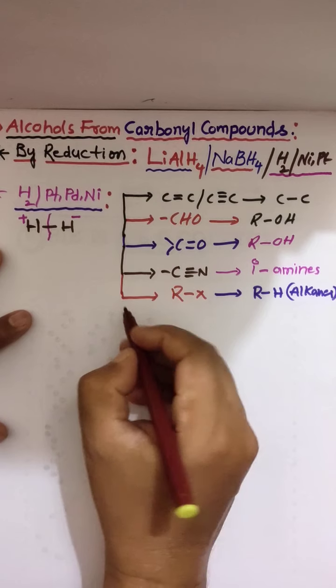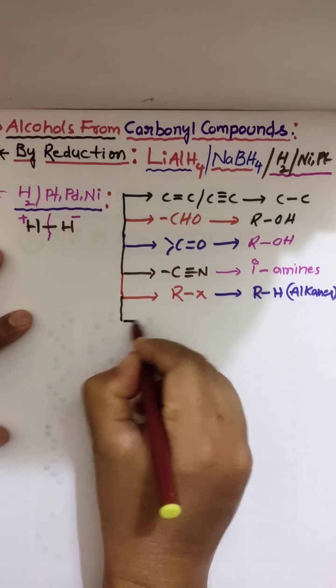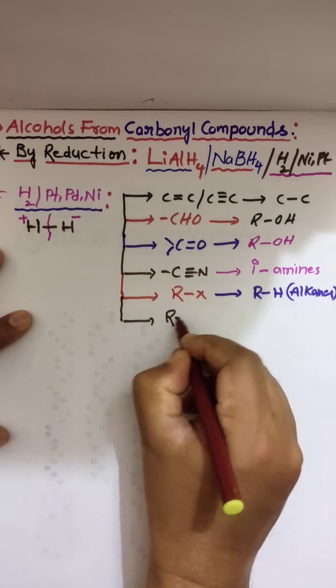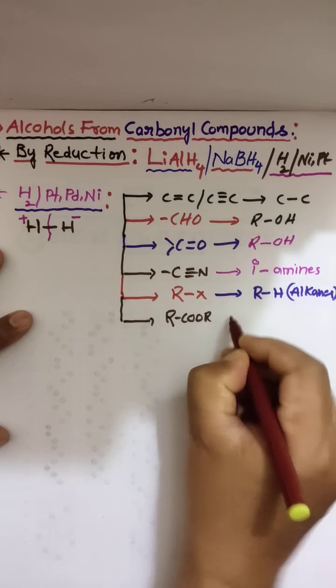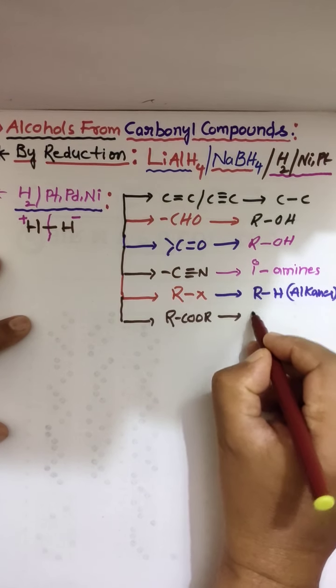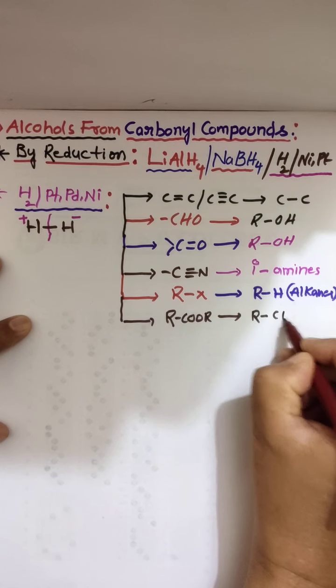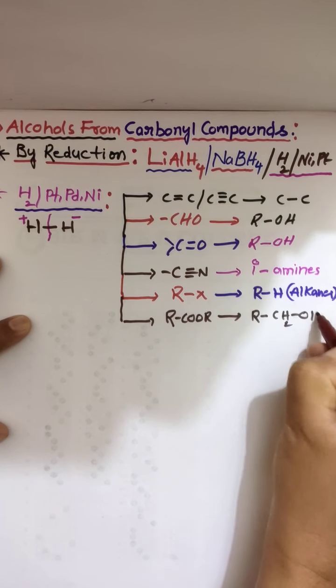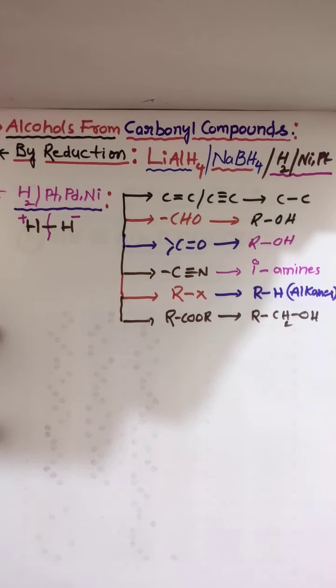Even esters can be reduced to primary alcohols. Ester to primary alcohol, you have to remember this.